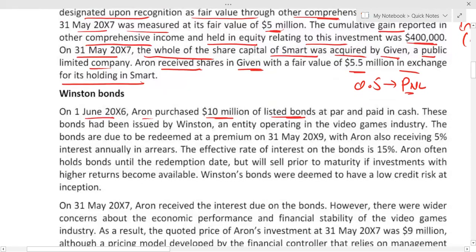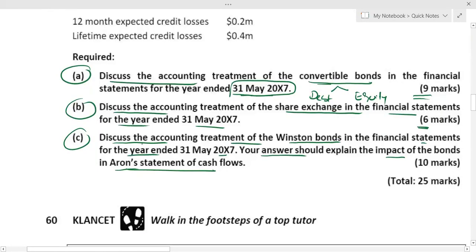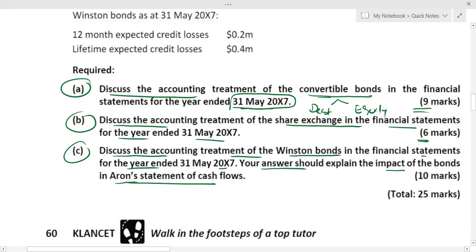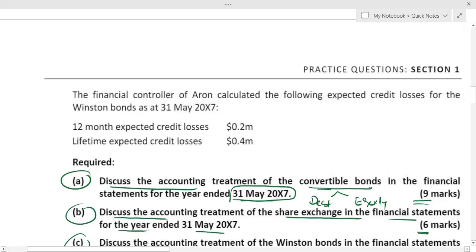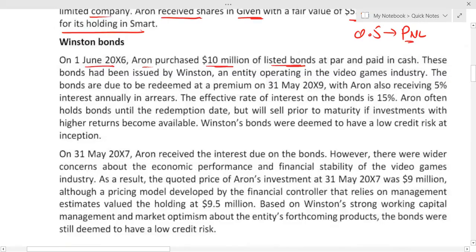Now let's quickly come to part C. Discuss the accounting treatment of Winston's bonds in the financial statements for the year ended 31st March X7. And then they have also asked for the statement of cash flow treatment. This is a 9 marks question.